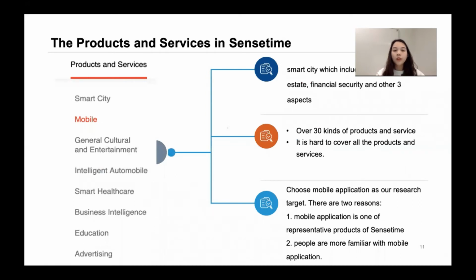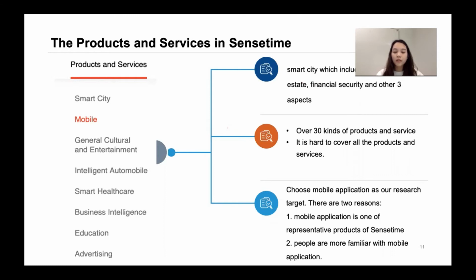The core products and services of the company are smart city, mobile, general, cultural and entertainment, and other aspects. The smart city includes real estate, finance, securities, and other aspects. They have over 13 subkinds of products and services. It is hard to cover all of them, so we choose mobile application as our research target.